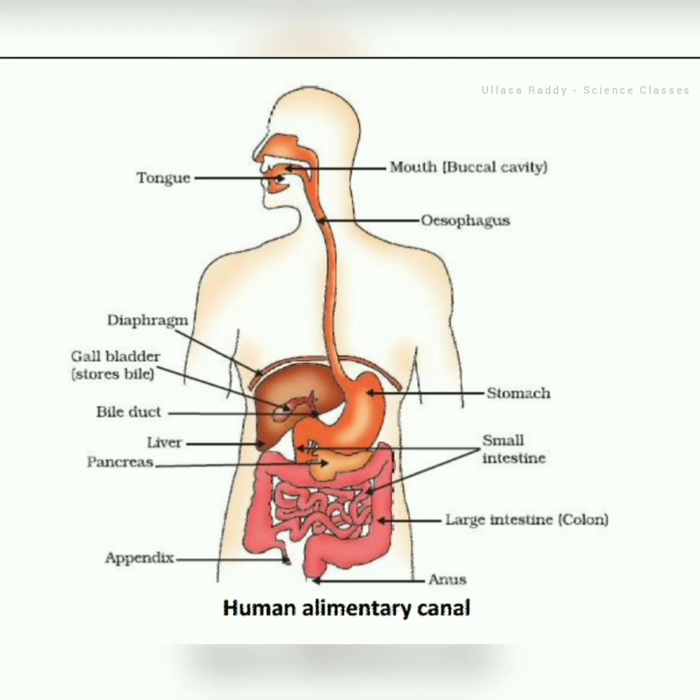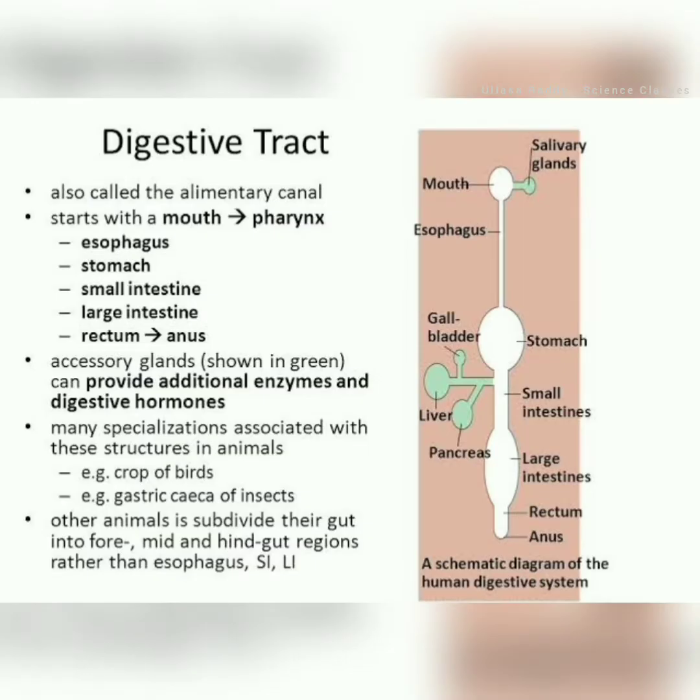Okay, egestion, ingestion, absorption, reabsorption. You are already very familiar with these topics from your 8th standard. Then see the diagram. First one, tongue, mouth, buccal cavity. Then esophagus. The food is a bolus. The bolus enters the esophagus and goes to the stomach. And see the digestive tract, also called the alimentary canal. It starts with the mouth, pharynx, esophagus, stomach, small intestine, large intestine, rectum and finally anus.